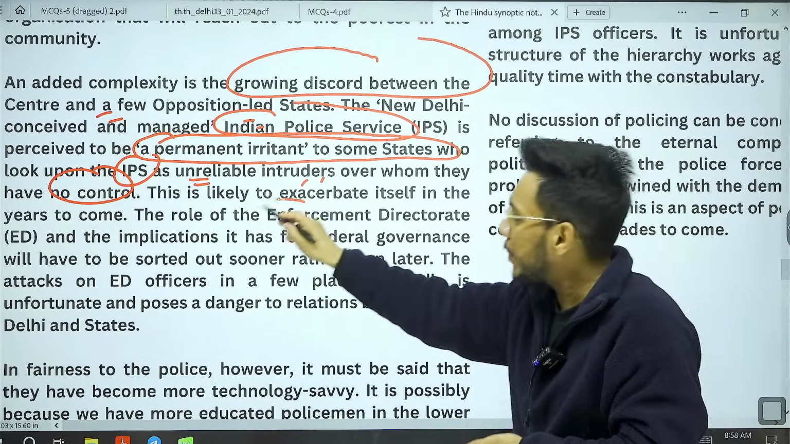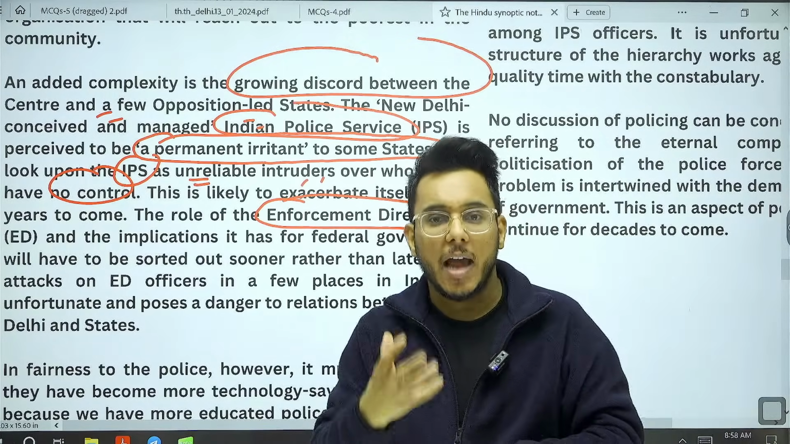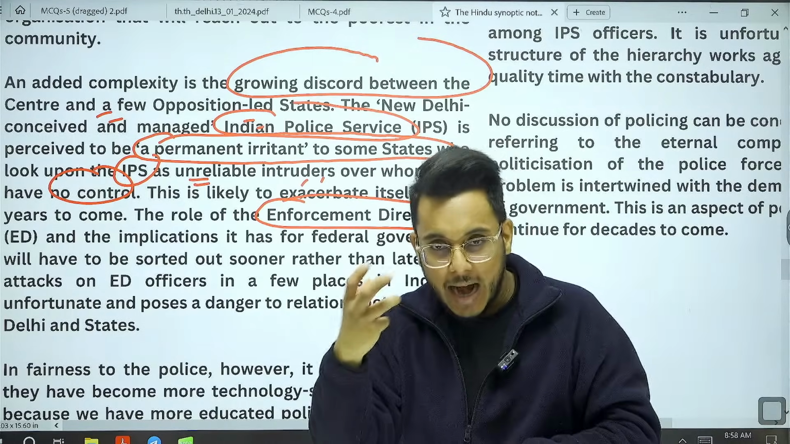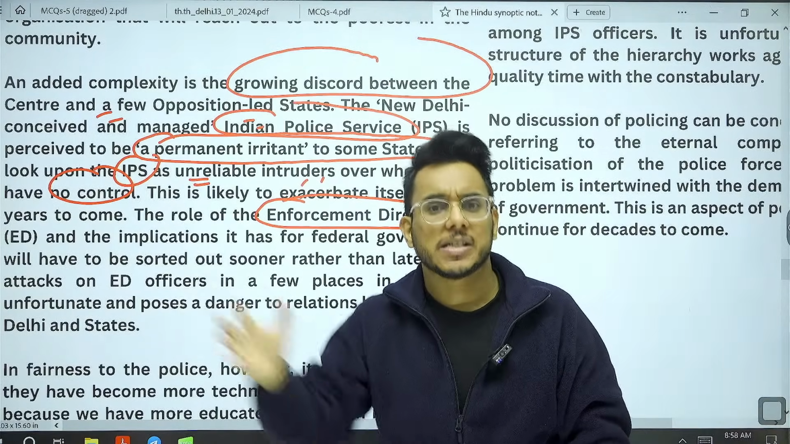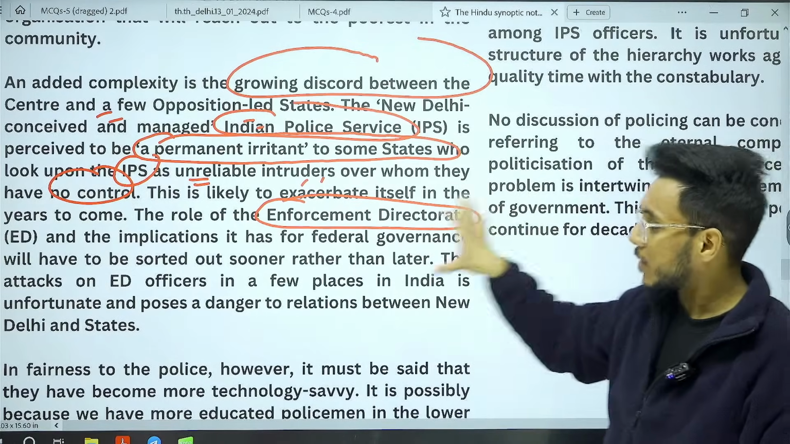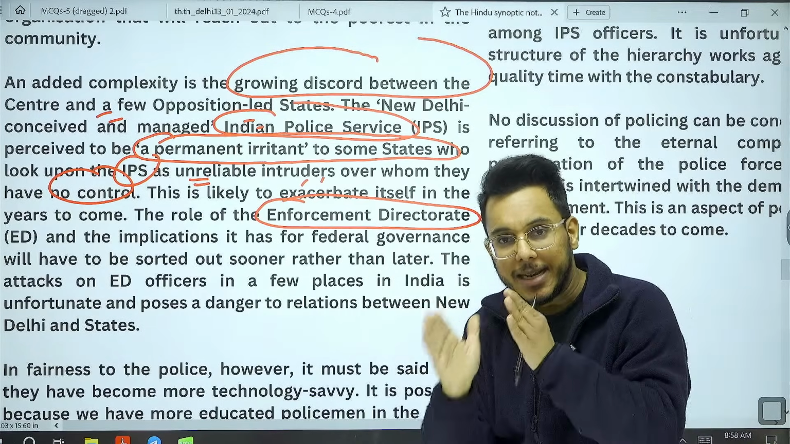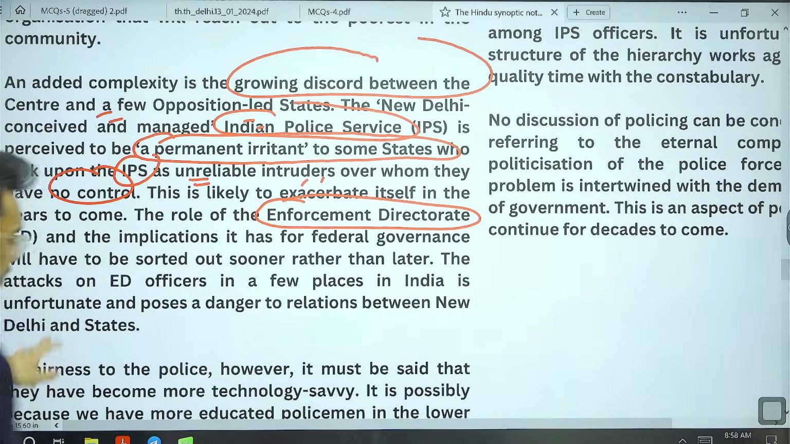Also, now what has happened? The role of Enforcement Directorate also has come. Now, Enforcement Directorate happens to be a central organization, and recently Enforcement Directorate has made many raids in the different states and have arrested many people. So even for the Enforcement Directorate's role, the center and state rivalries are increasing.